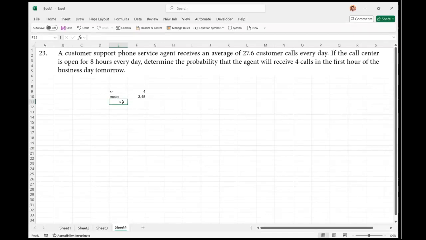So we wanted to find probability of x equal to 4, and that we can find out using Poisson's distribution, and x value is 4 and the mean value is 3.25, comma, I'm going to look for exact value, so I'm going to put in a false here, enter. This is the probability I'm going to get. So hopefully you were able to understand how to simplify questions like this.